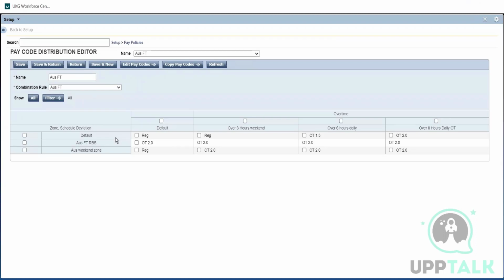Because we have a privilege there, right? Before shift, after shift, and unscheduled. So we can have multiple schedule deviations also, one for before shift, after shift, and one for unscheduled, stating how his hours should be paid for a particular unscheduled day. If we have some kind of condition for unscheduled employees, then we'll have to map it accordingly, whether it's going to be regular pay or overtime and things like that, right?